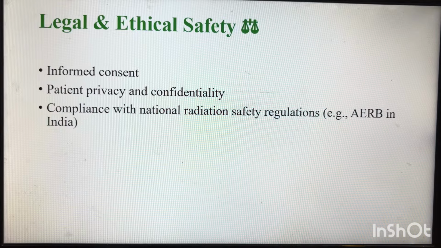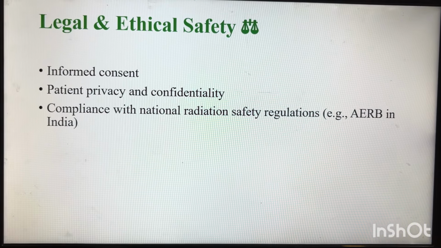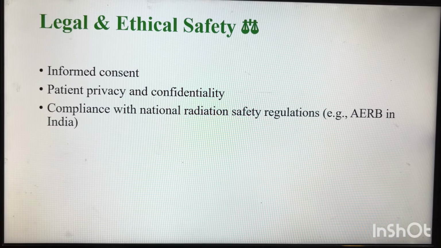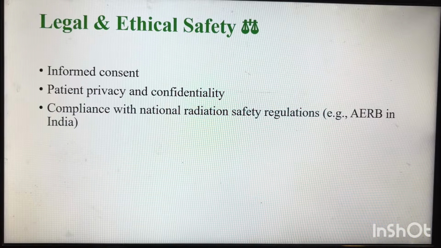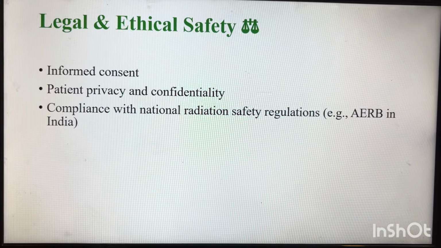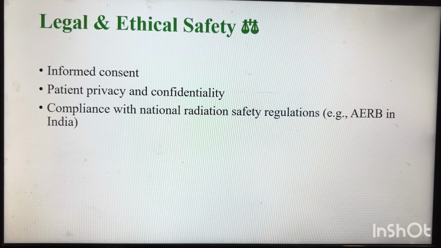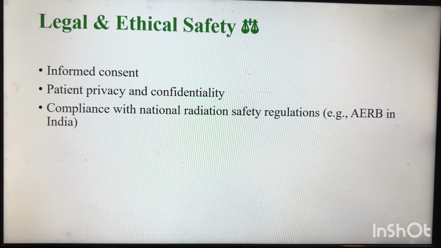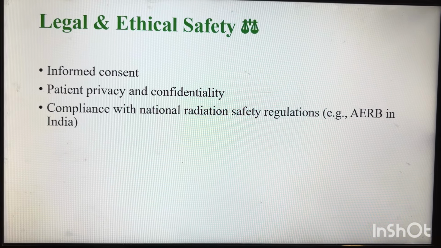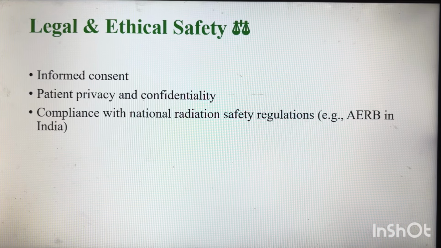Patient privacy and confidentiality is the most important thing. The patient's data is not to be disclosed to any outside persons, or to any of the patient's relatives who is not a legal member of their family. Whoever has registered in the hospital with their proper identification, only to that person will the patient data be disclosed. So patient privacy and confidentiality is more important.